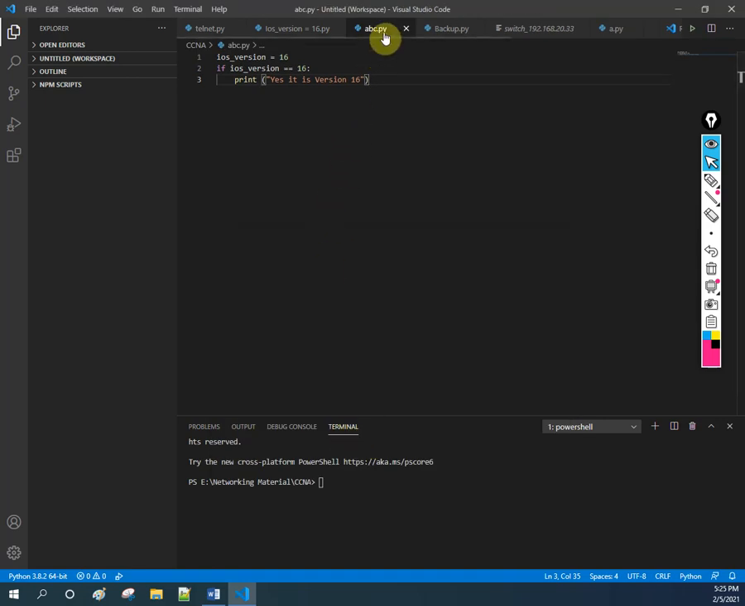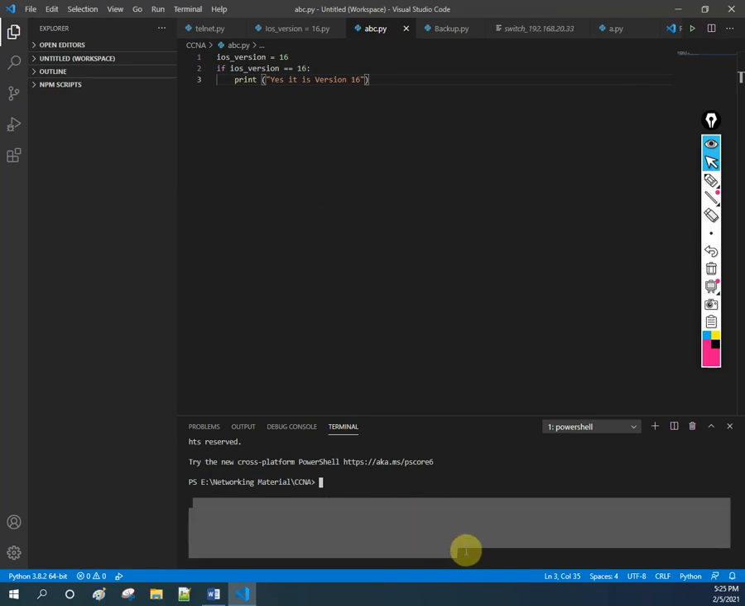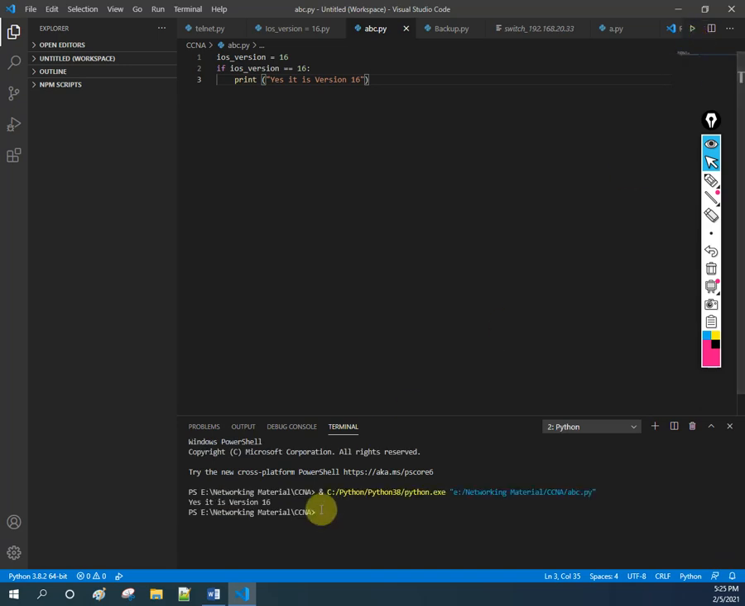When I save this file with .py, you have this option here. If you see this option, with this one we can run the code. And we are going to get the output in this place. So I will press this one. When I press this, this file is executed. See here, this file is executed and you have the output here. If you see, this is the output. What output? Yes, it is a version 16.